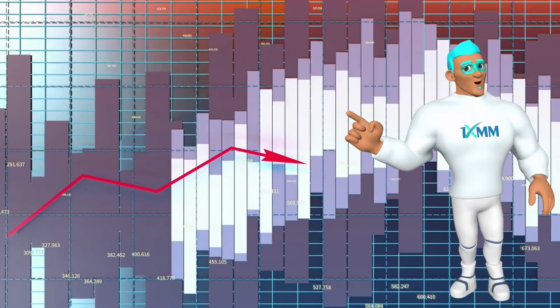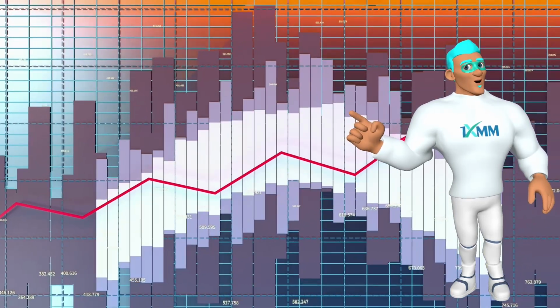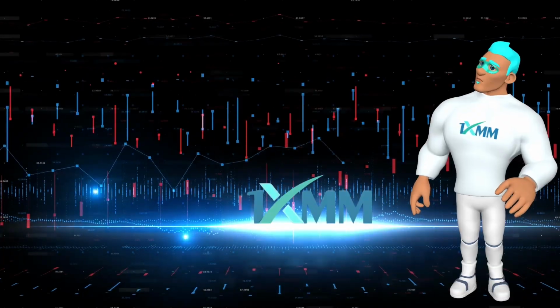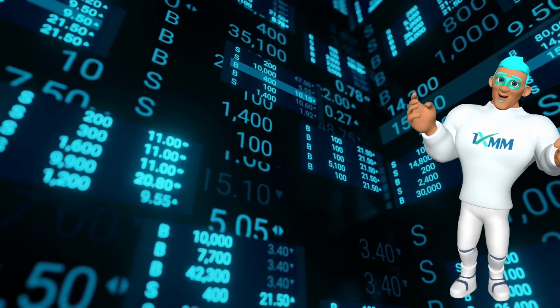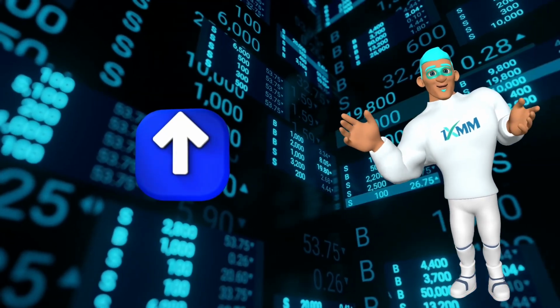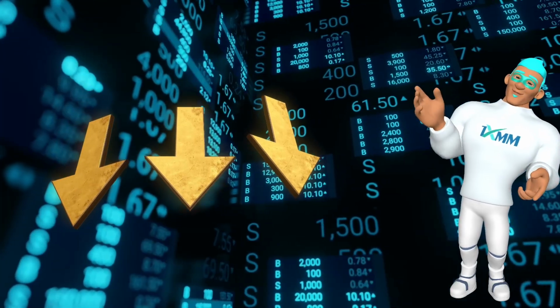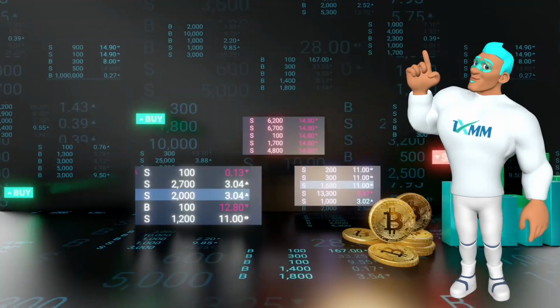Today, we're uncovering the mystery behind those digital asset prices, how they're set, why they change, and how exchanges determine them. At its core, we know that the price of an asset is determined by supply and demand, the point where buyers and sellers agree on a value. If demand is high, the price rises. If supply outweighs demand, the price falls. But how does this play out in real markets? Could you help us, Professor Trends?